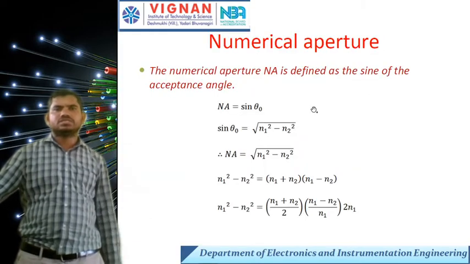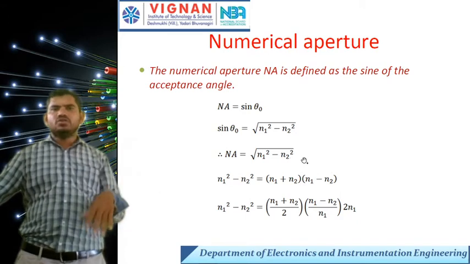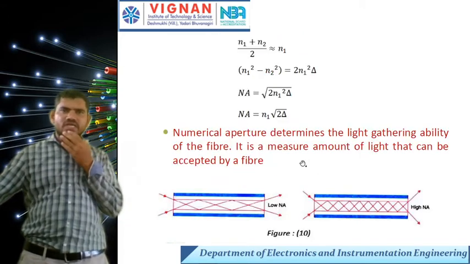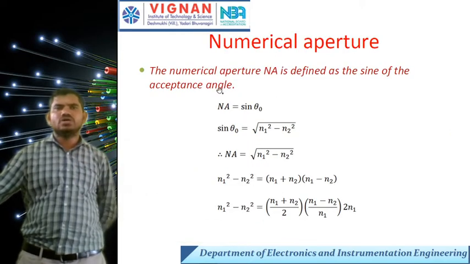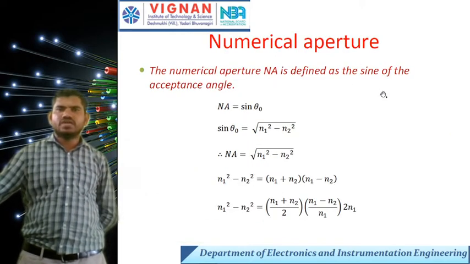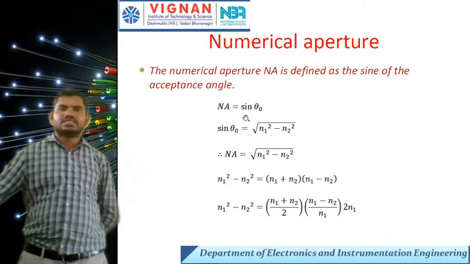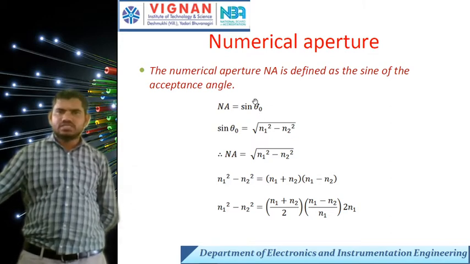Next, numerical aperture. From the numerical aperture, now we have to calculate the fractional index difference. Here also the numerical aperture NA is defined as the sine of the acceptance angle. In this slide, I can place theta naught.